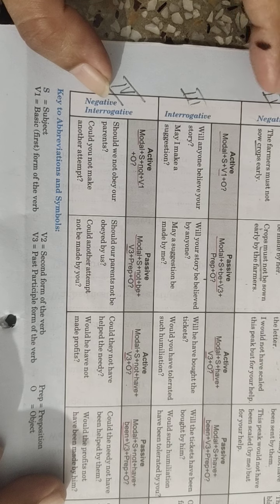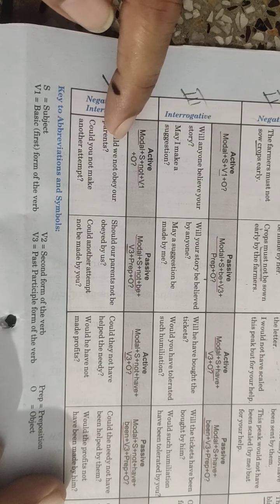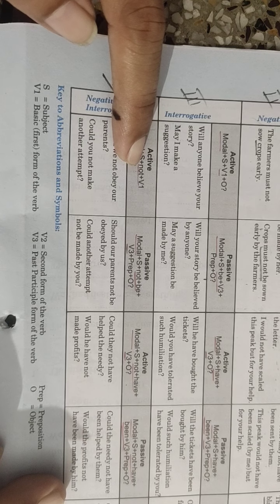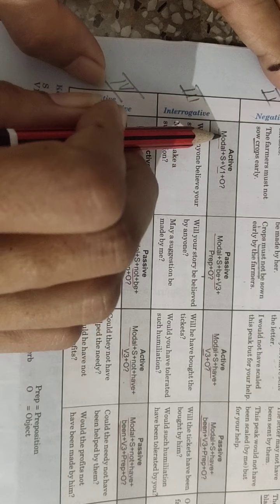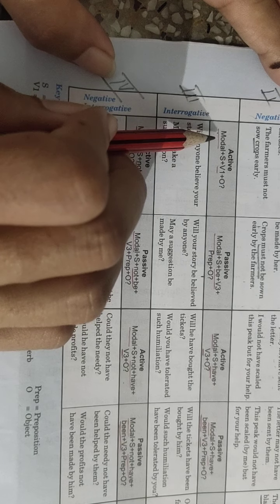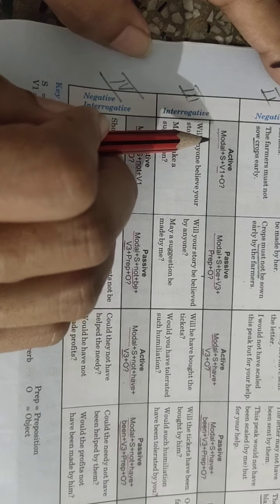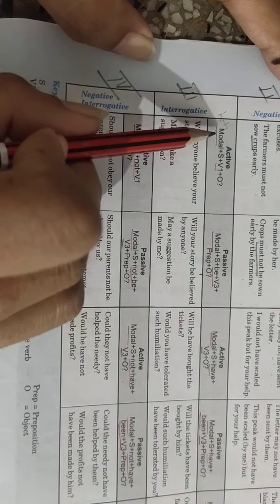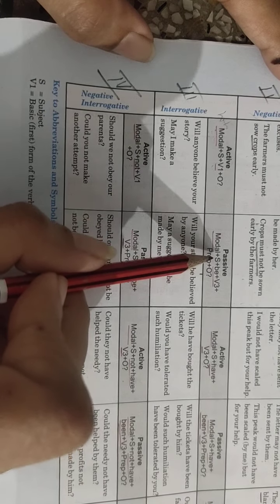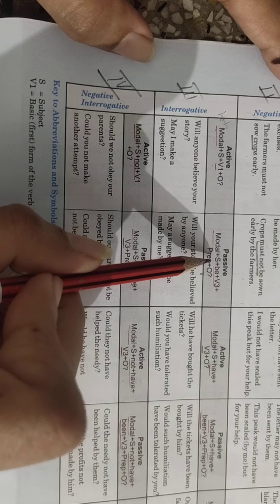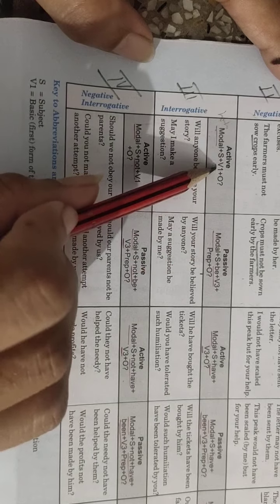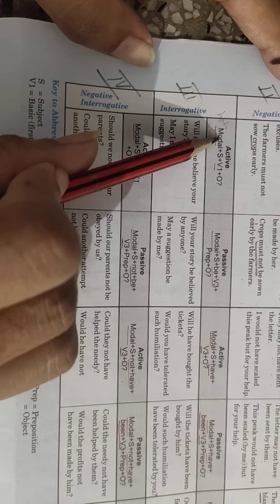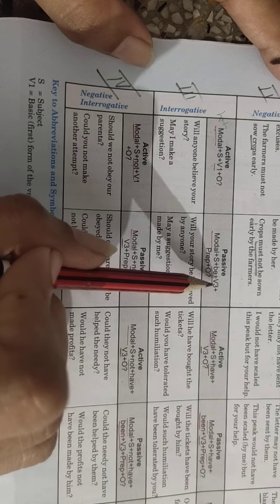Interrogatives and negative interrogatives. If you are clear with this, it won't be a difficulty because only "not" is added to the sentence. Let's start. Modal will come in the beginning because we have to frame a question. When we have to frame a question, a verb comes in the beginning or with WH words. Then also, "where can you meet me?" A question word will be there, but the modal verb will be in the beginning. So modal plus V1 will change to modal plus subject, because we don't change the structure of the sentence. A question remains a question. So only the addition of words would be there and the verb will change.